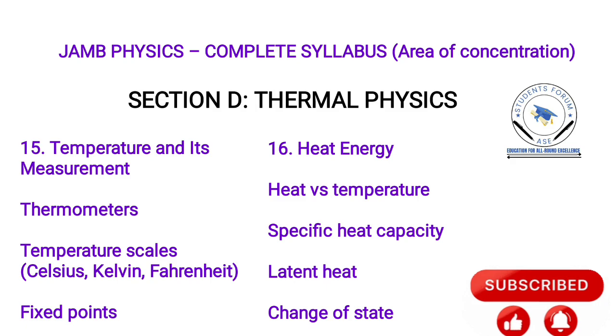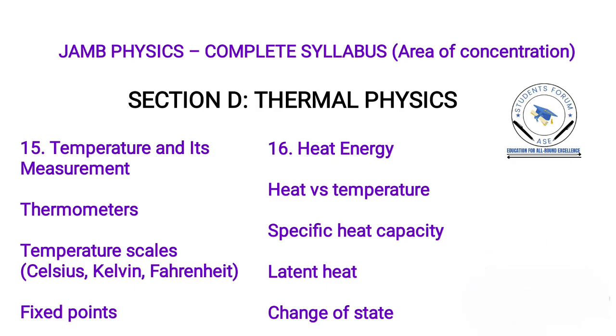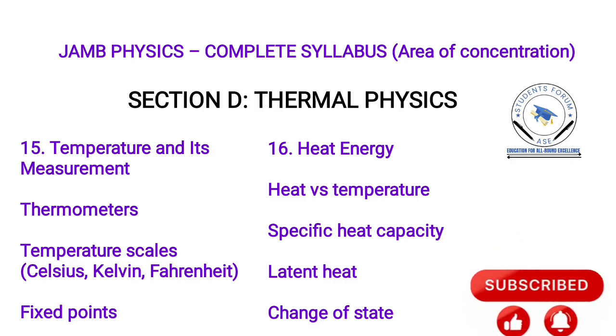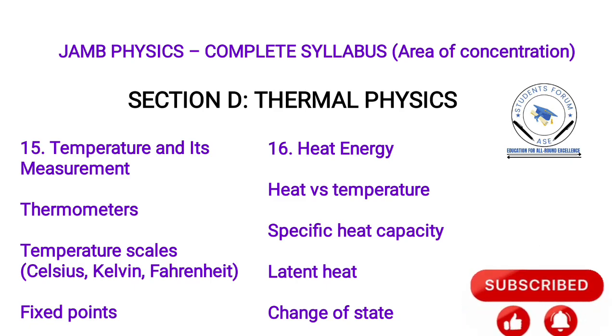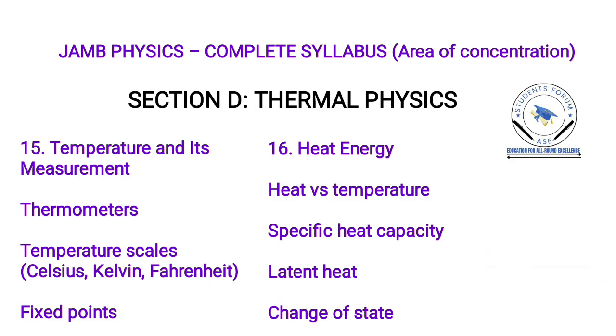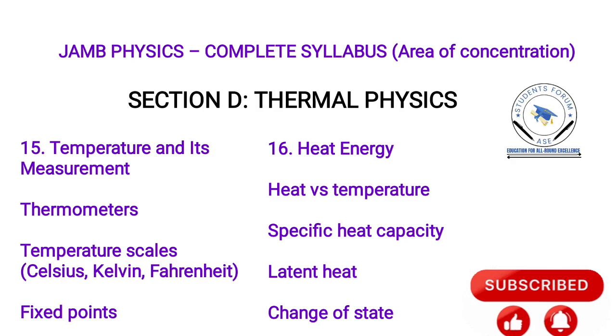So now we have section D. Section D deals with thermal physics. Under thermal physics we have temperature and its measurement, thermometers, temperature scales: Celsius, Kelvin, Fahrenheit, and fixed points. Another one we also have is heat energy: heat and temperature, specific heat capacity, latent heat, and change of state.